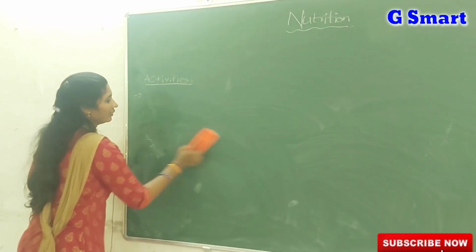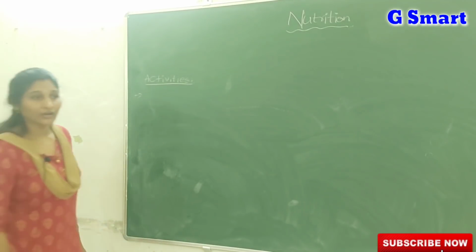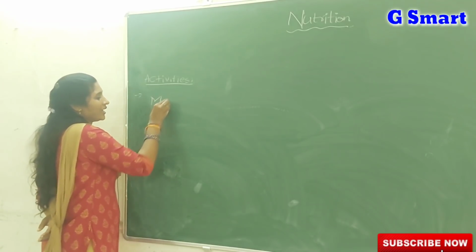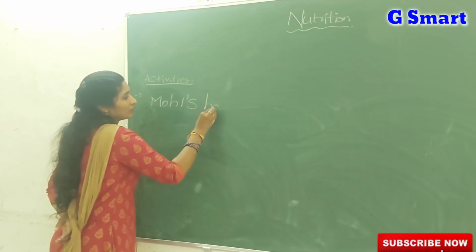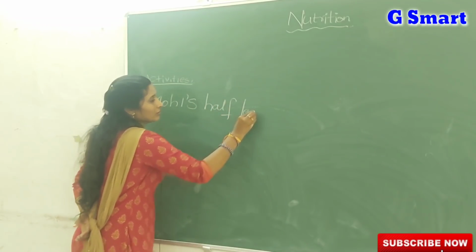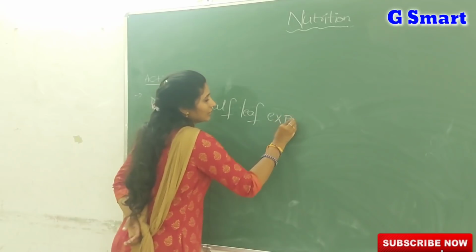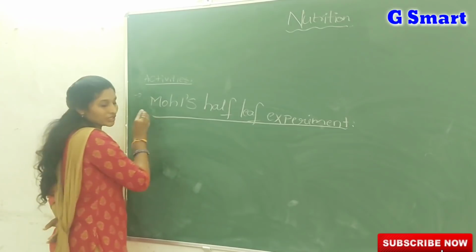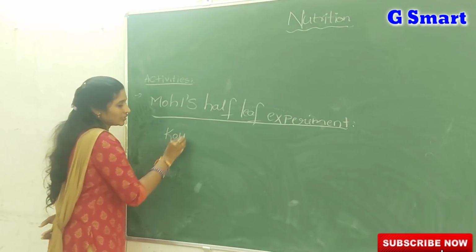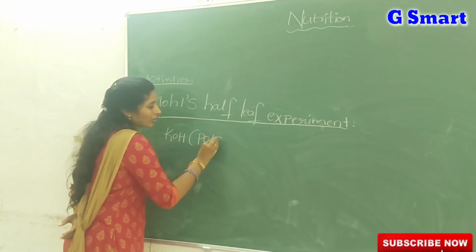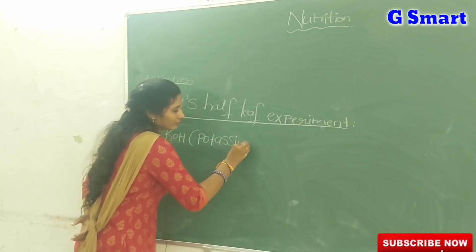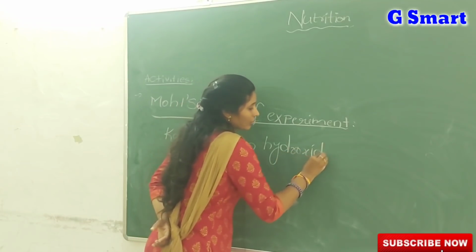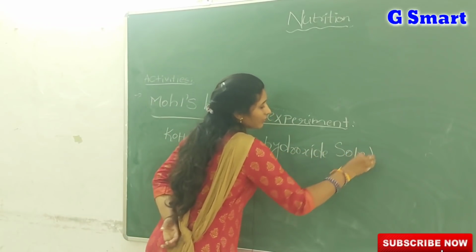And one more activity is given: carbon dioxide is necessary for photosynthesis. That activity we also term Moll's half-leaf experiment. What do we term it? Moll's half-leaf experiment. In this experiment we used a special chemical known as KOH, very important, potassium hydroxide solution. What is that solution? Potassium hydroxide solution.